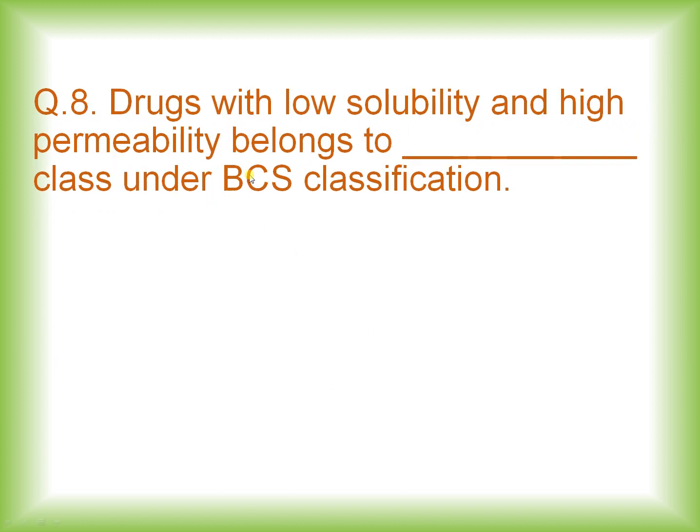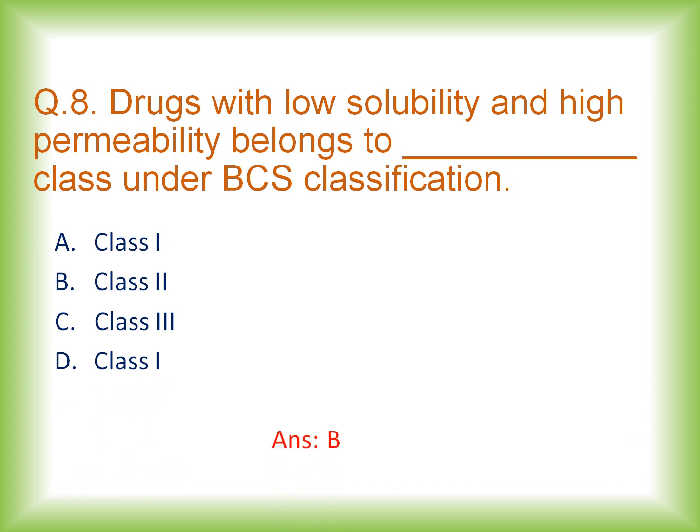Question number 8. Drugs with low solubility and high permeability belong to dash class under BCS classification. As you know, there are 4 classes in BCS classification. So options are class 1, class 2, class 3, class 4, and the right answer is option B. So the drugs which have low solubility and high permeability belong to class 2, and the drugs which have high solubility and high permeability belong to class 1.